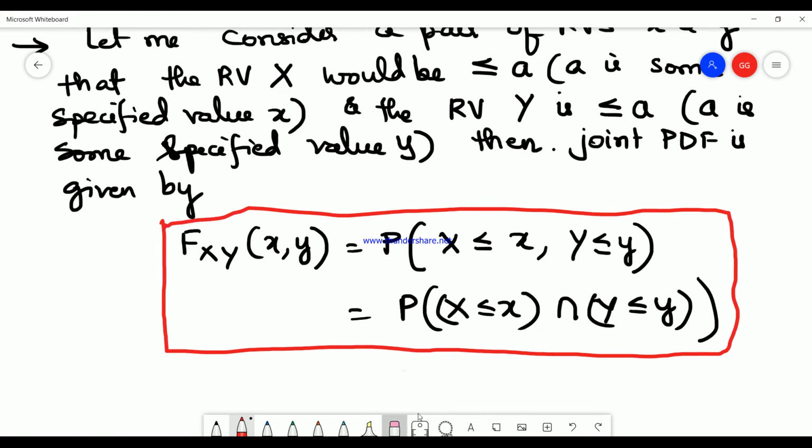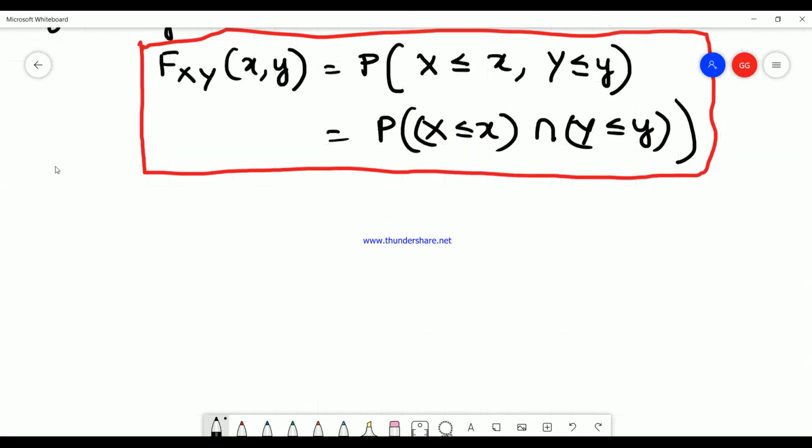Sorry, this is not the PDF, it is the joint CDF that is given by this. Once we define the cumulative distribution function, we need to know what its properties are.